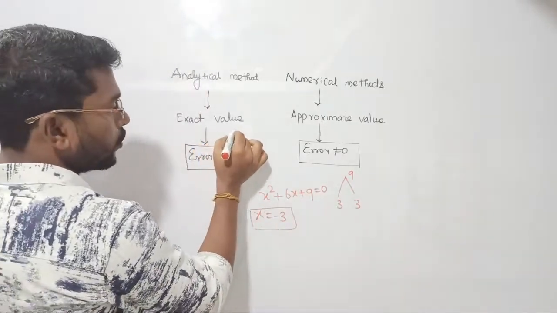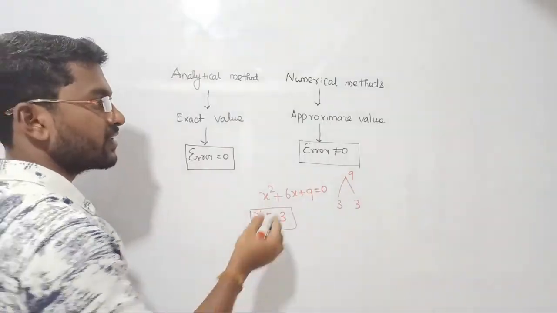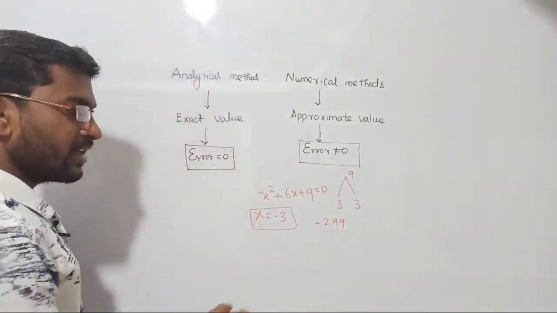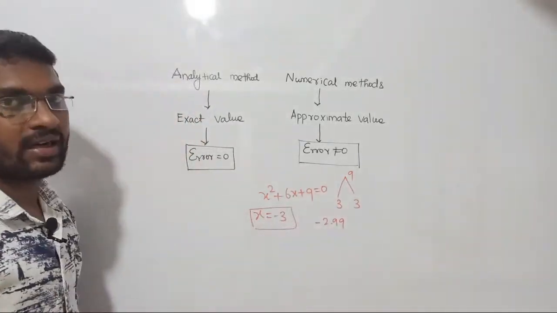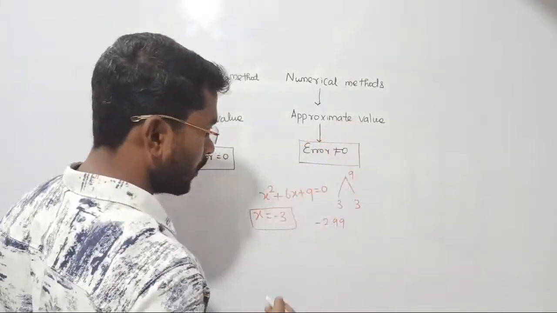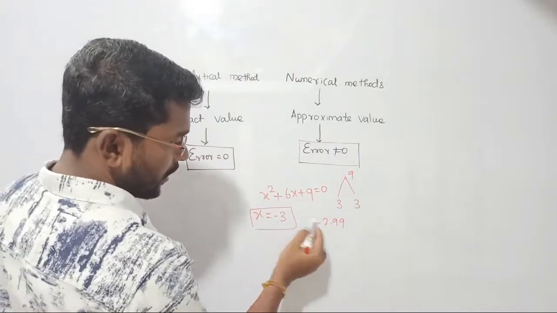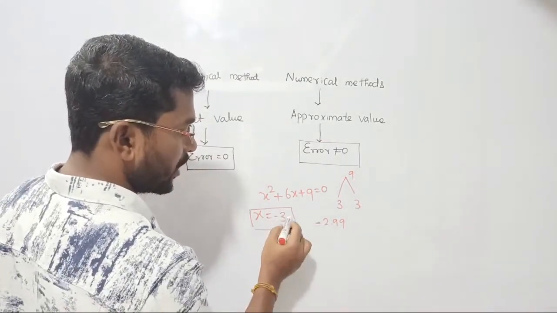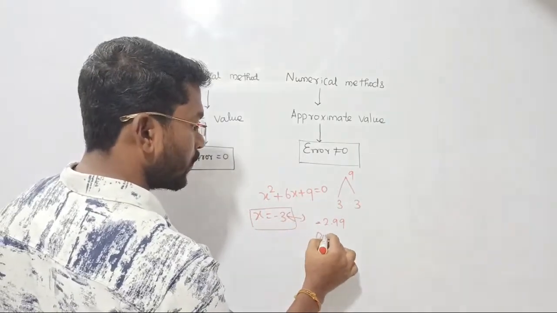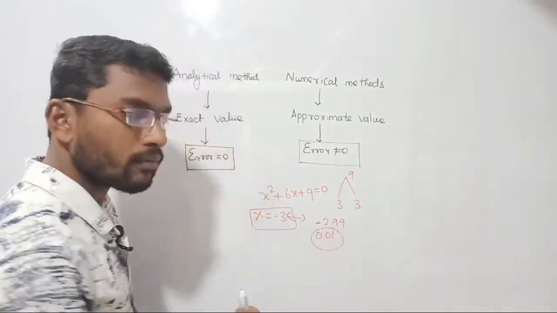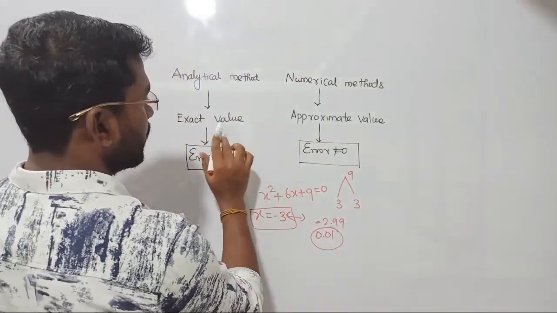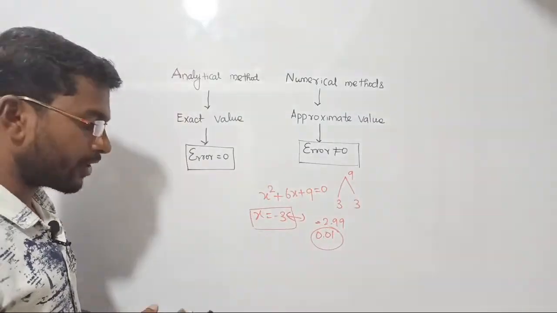In exact value, exactly you are going to get this -3, whereas in the approximate value you may get -2.9, right? Because it is getting close to the exact value, but it is not the exact value, in case of approximate value. Now in order to know how much error has been generated here, you just have to subtract these two, right? If you do the subtraction, you are going to get 0.01 error. So if you want the error, you just have to subtract the exact value and the approximate value.